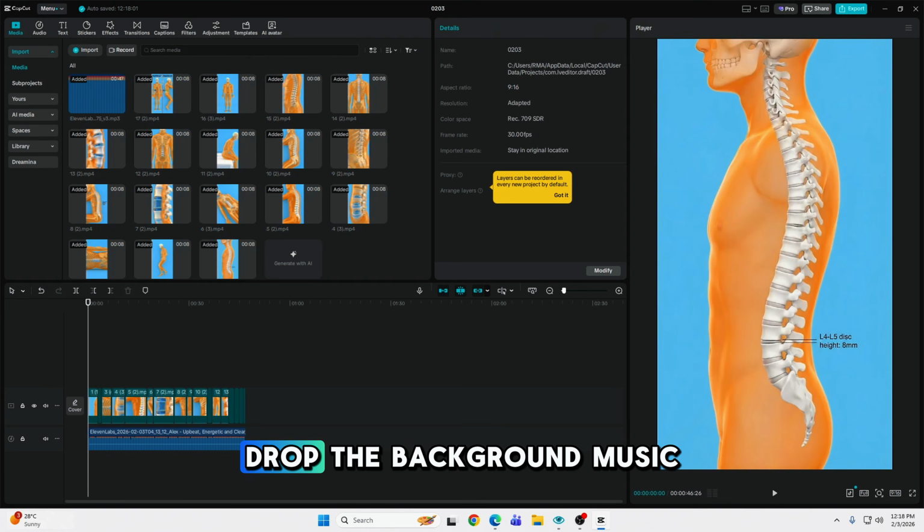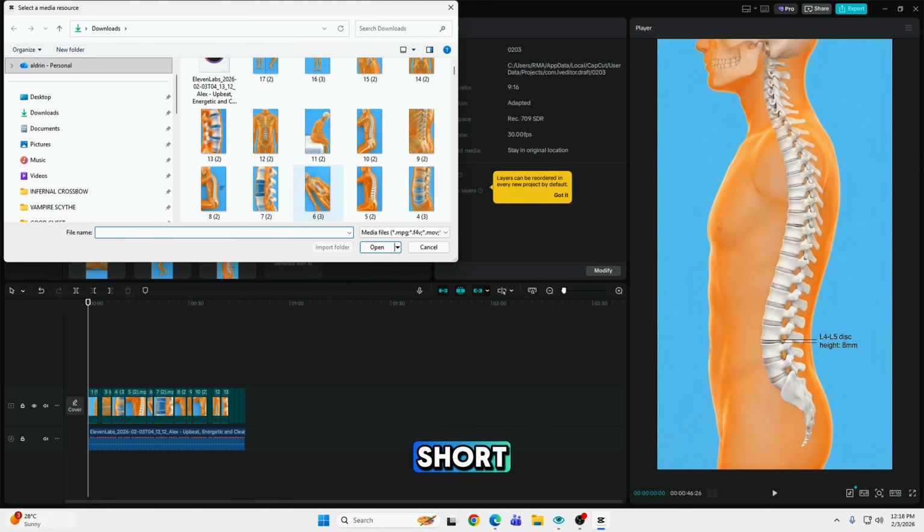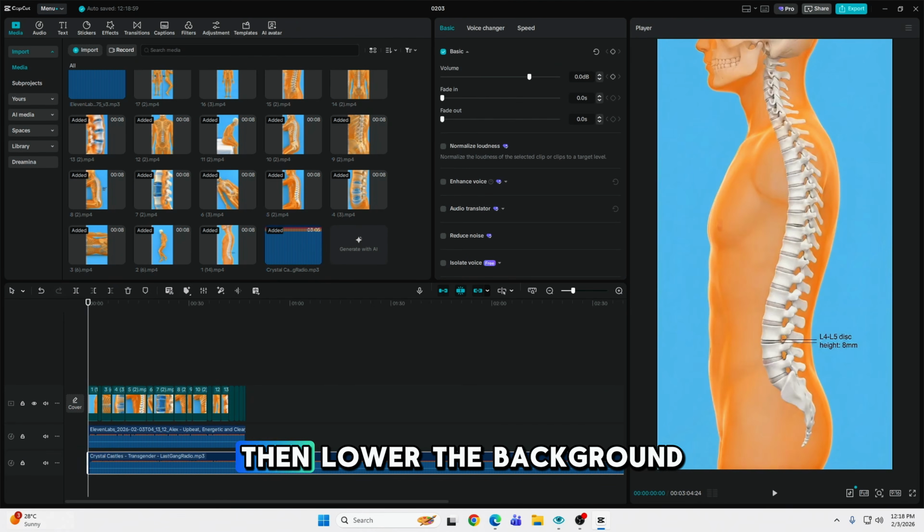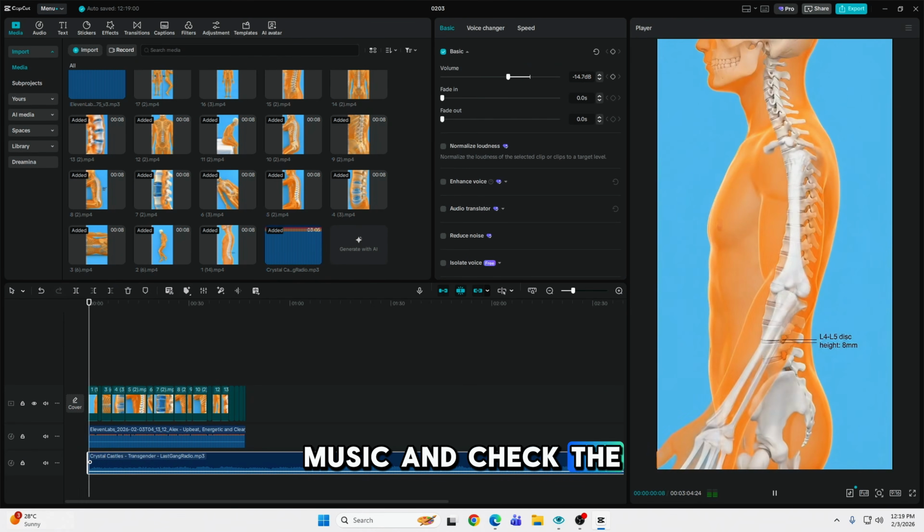After that, drop the background music that's used in every short like this niche. You can also find it in our server. Then lower the background music and check the progress.